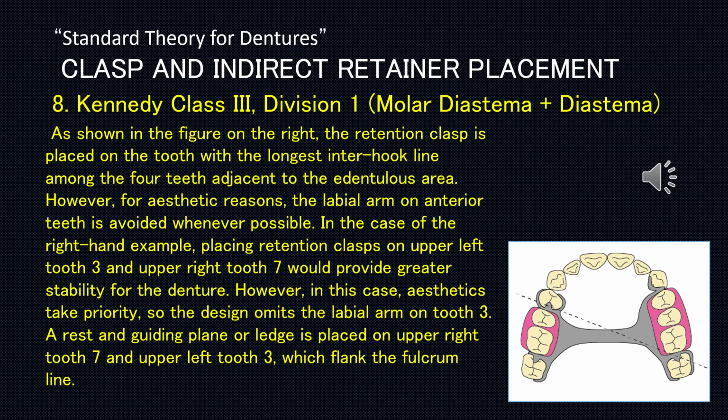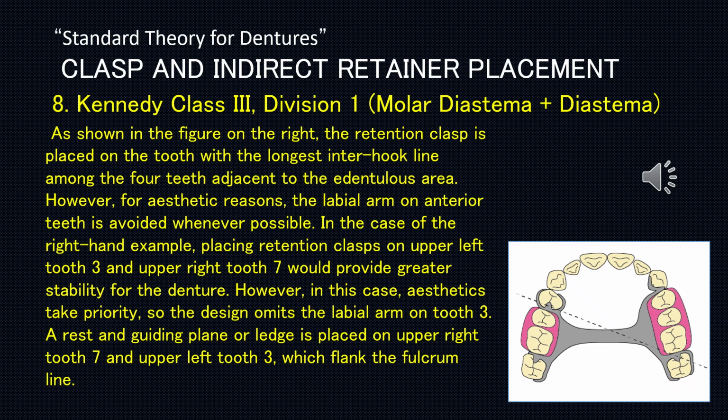8. Kennedy Class III, Division 1. Molar diastema plus diastema. As shown in the figure on the right, the retention clasp is placed on the tooth with the longest interhook line among the four teeth adjacent to the edentulous area. However, for aesthetic reasons, the labial arm on anterior teeth is avoided whenever possible.